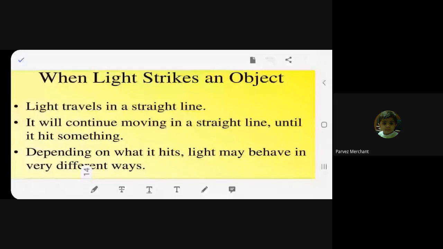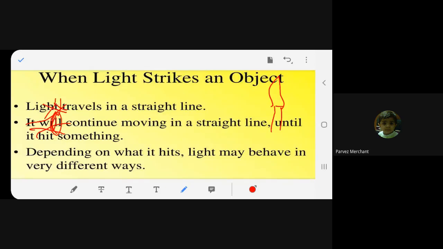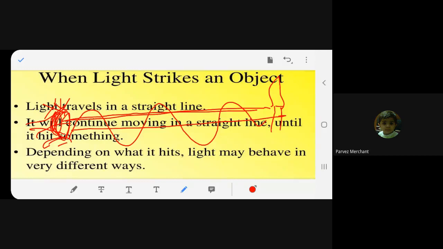So we know one activity we had done, remember, that light travels in a straight line, isn't it? Now, there is a candle, for example. This is a candle, and this is your eye. Now, if you take a straight rod, you can see the candle. But if I take a bent rod, can you see the candle? No. That shows that light travels in a straight line. All of you understood? Yes, ma'am.